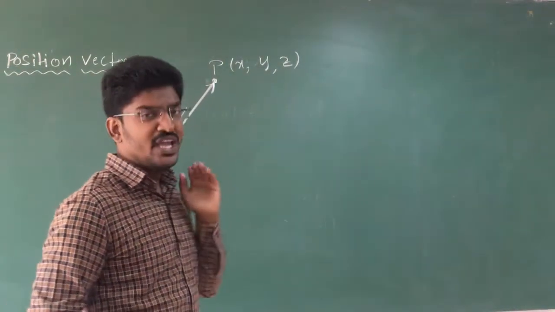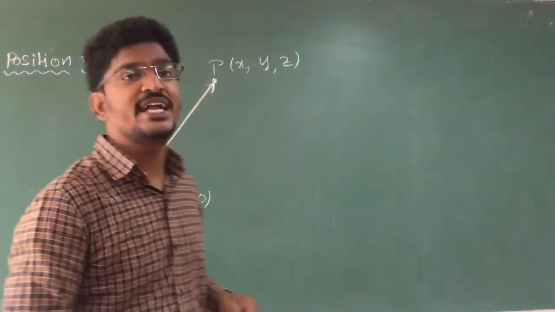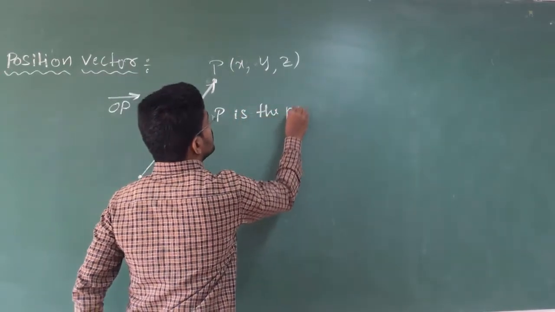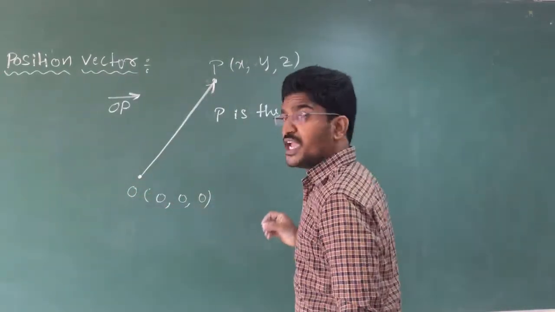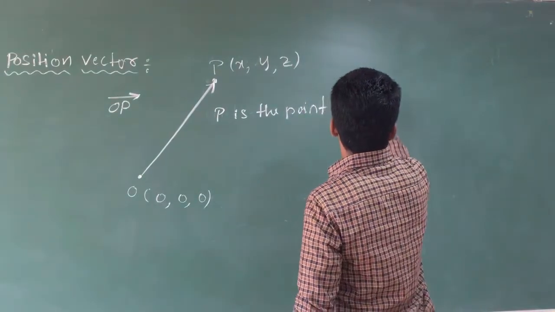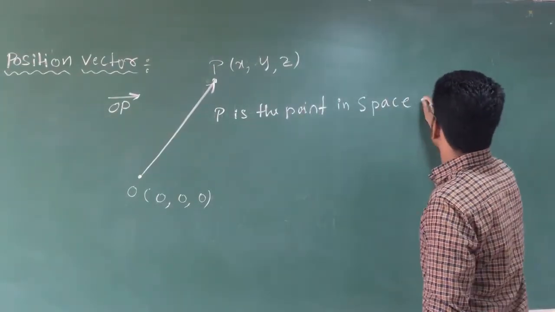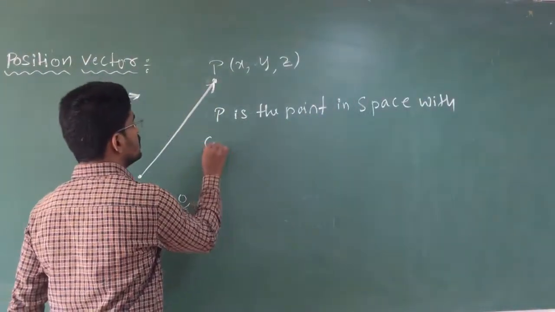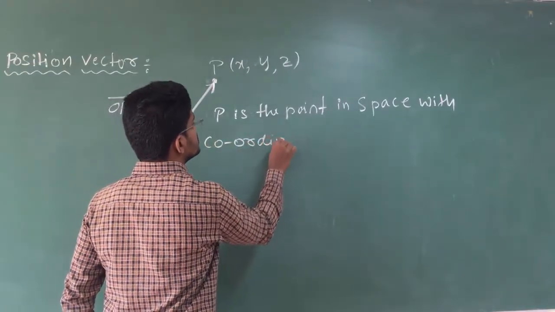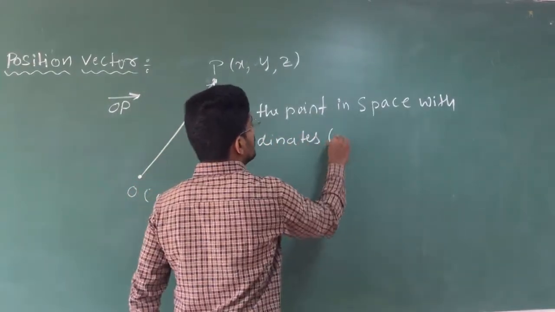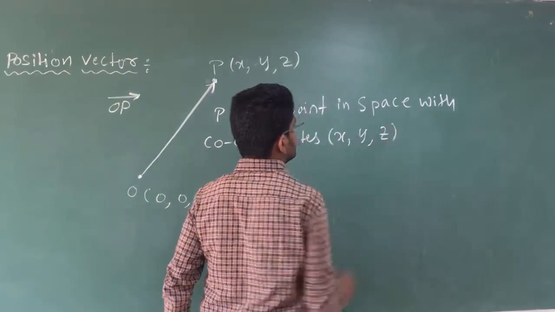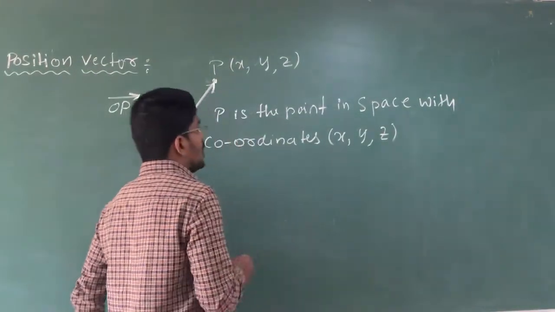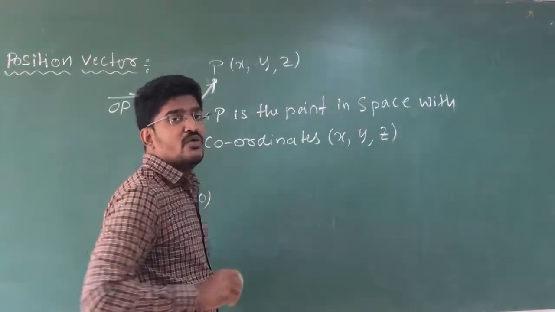Clear? So in words, how are you going to write it? See here, P is the point in space with coordinates x, y, z.